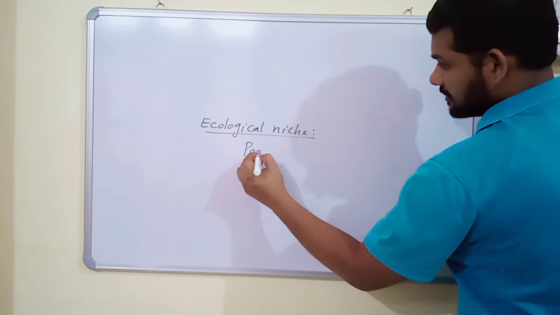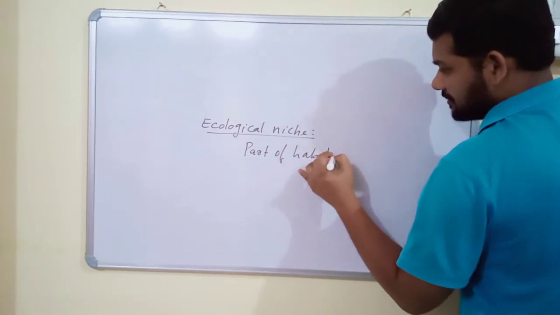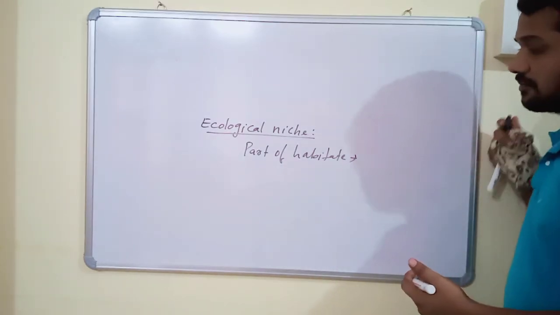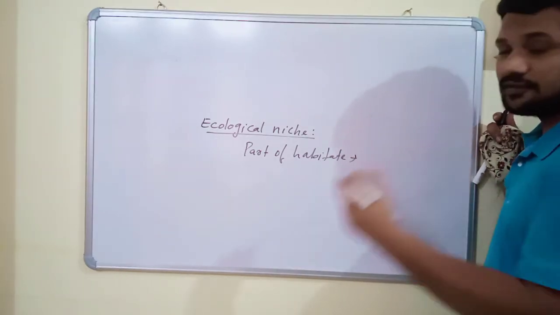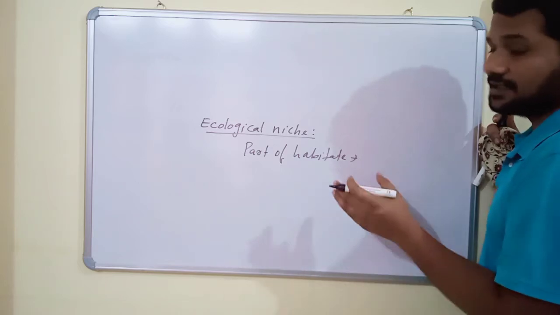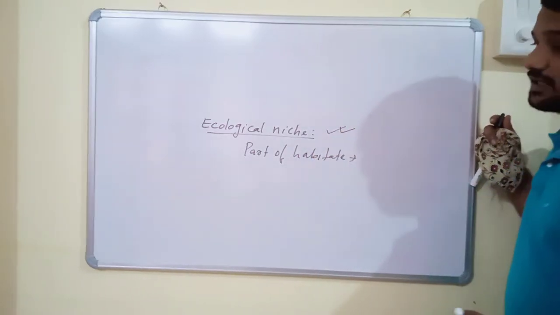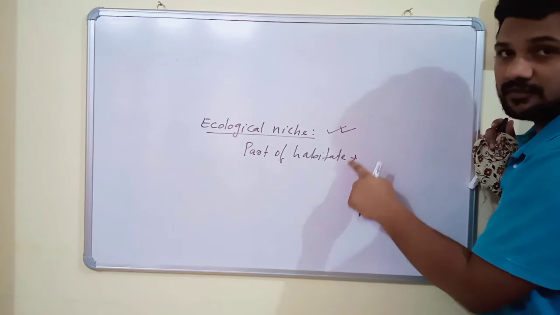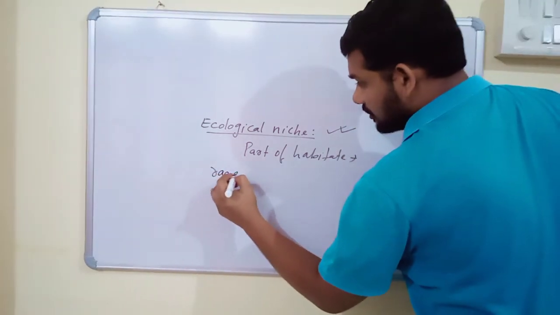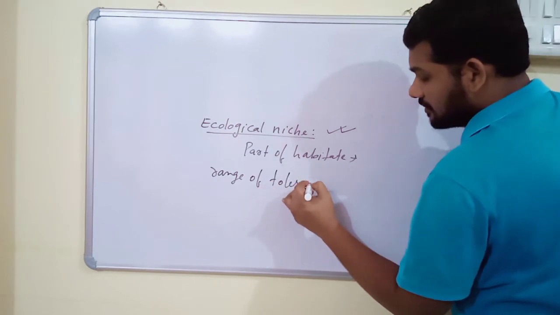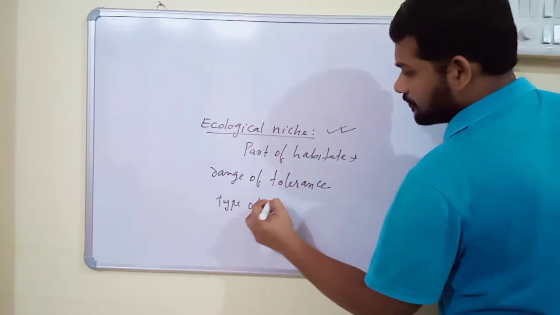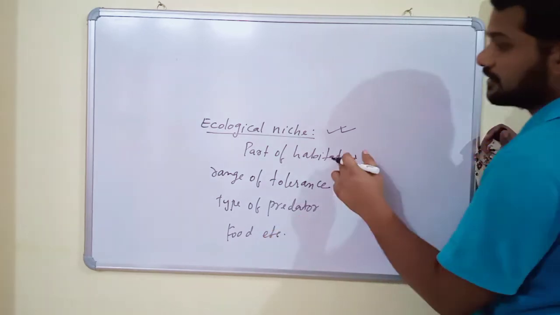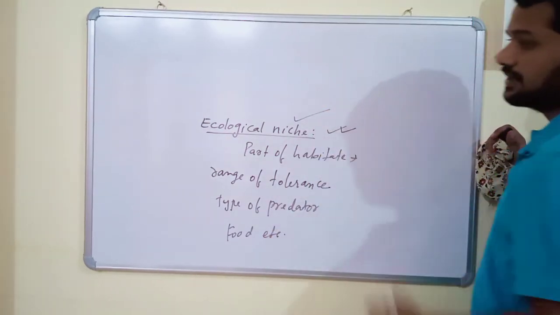It is a particular part of the habitat in which an organism is circumscribed by its type of predator, range of tolerance, and availability of food, etc. One more time: that particular part of the habitat for any organism is the ecological niche.